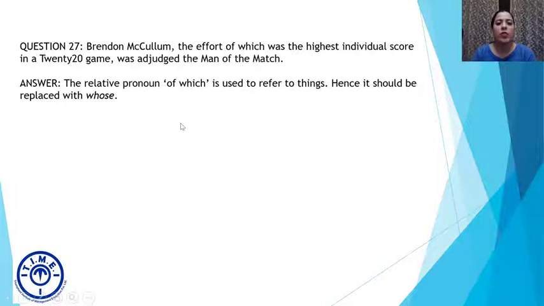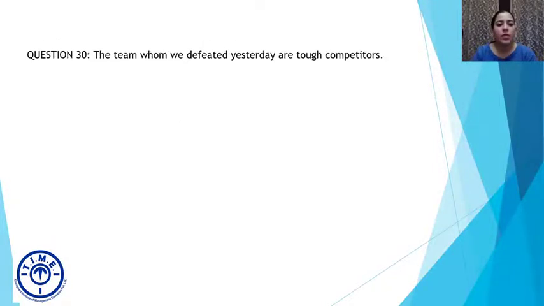Brendan McCullum, the effort of whose was the highest individual score in a 2020 game, was adjudged the man of the match. Now, as I said earlier, let's quickly discuss the difference between that and which in another question. So we'll take up another question and quickly discuss that and which because it seems slightly confusing. But for now, let's focus on question 30.